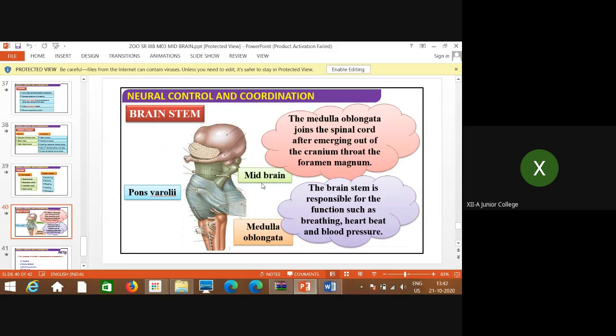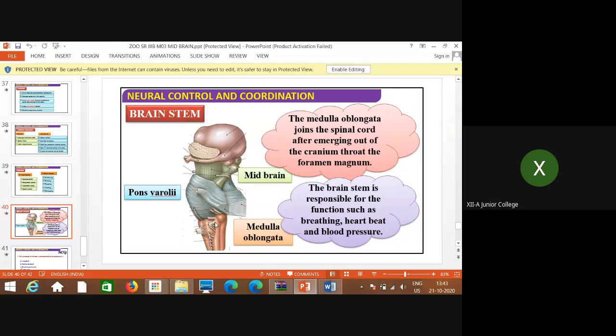Now, this entire structure is called the brain stem, which initiates from the midbrain, then pons, and then medulla oblongata. So midbrain, pons, and medulla oblongata together, this entire structure is called the brainstem. The medulla oblongata joins the spinal cord after emerging out of the cranium through the foramen magnum.